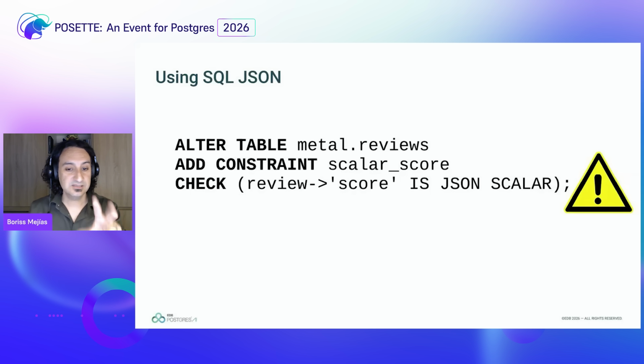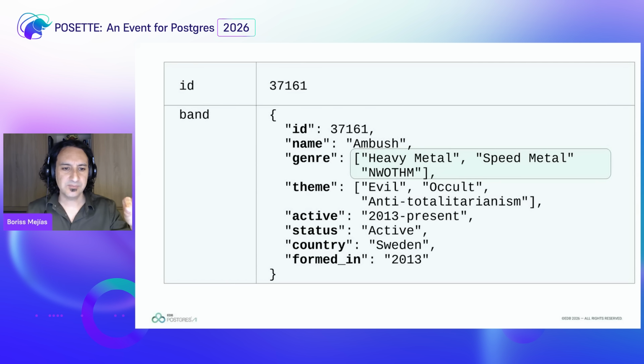But this gives us an opportunity: if this is something JSON, I could use it for something else. And remember that we were doing an index, which is a GIN index, for arrays, which means that for the genre, I want to have the genre always as an array. If somebody by accident put just black metal, because it's the only style that they play, it should be an array with one single value, which is black metal.